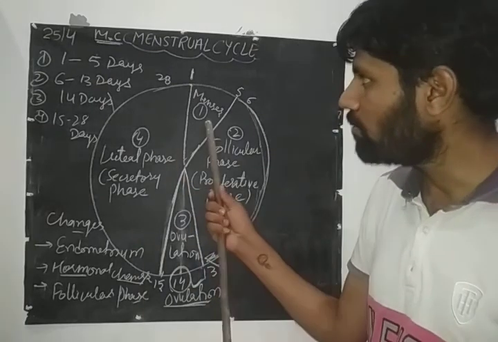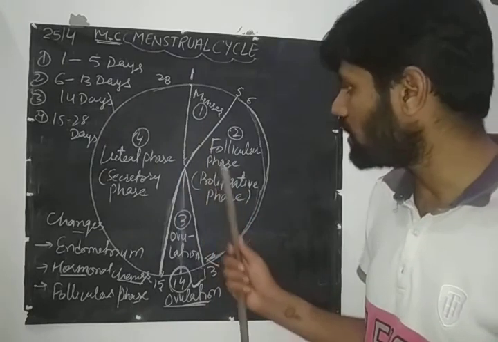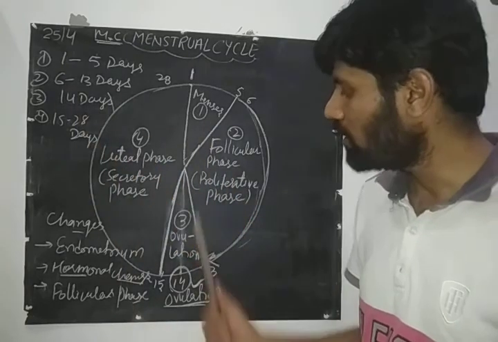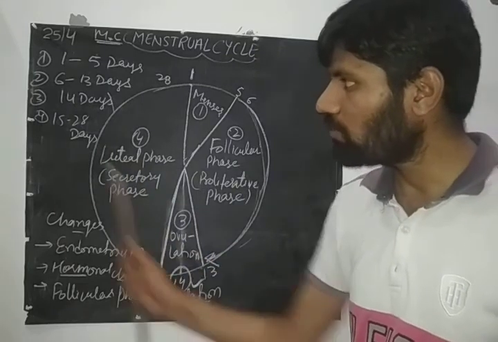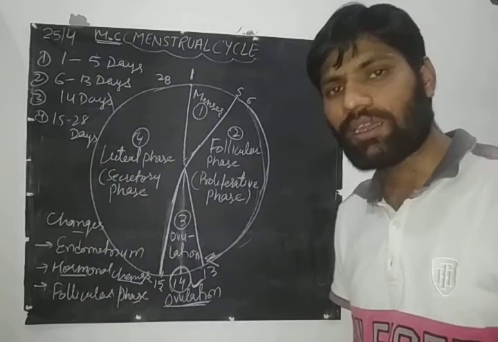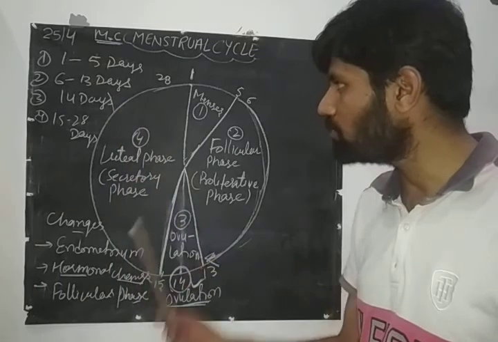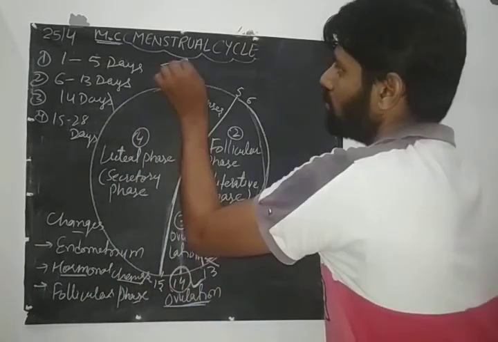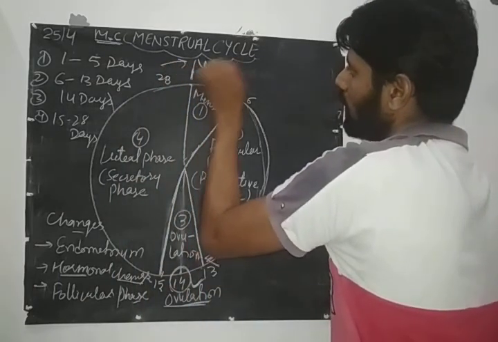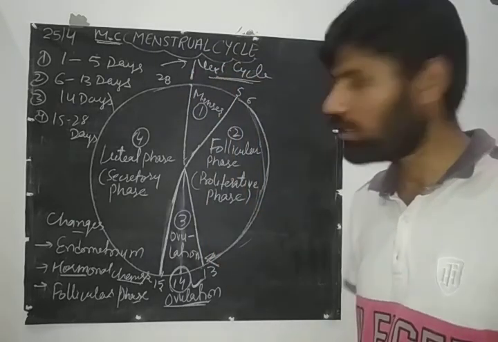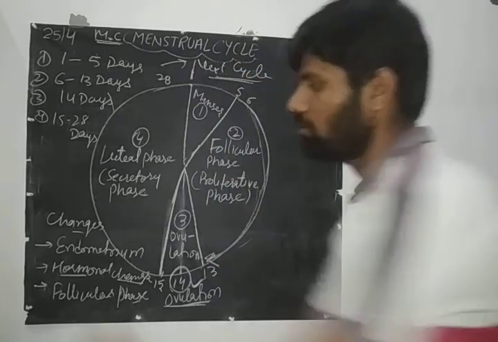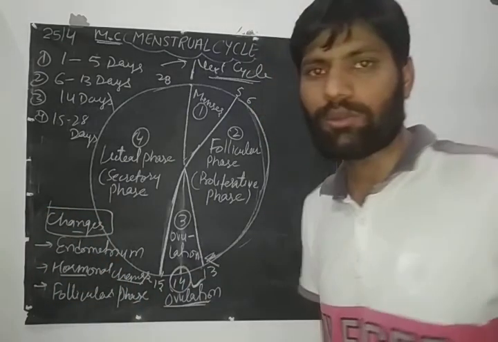Which ones are they? Menses, consider days 1 to 5, then follicular phase 6 to 13, then ovulation on the 14th day of the cycle, and the luteal phase or secretory phase runs between 15 and 28 days. Then it comes to the next cycle. Okay, I hope you got this one. Now come to the detailed structure.